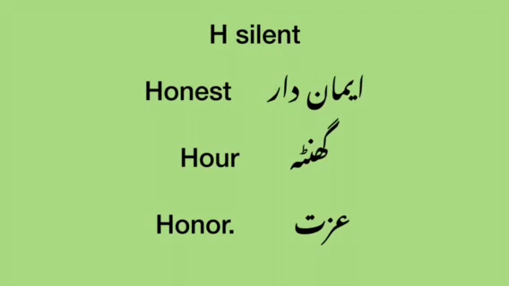Now see, H is silent in these words. Honest, not honest. We will say honest. Imandar. Next, hour. Hour. Ghanta. Third is honor. Honor. Izzat. So these are the silent words with H.